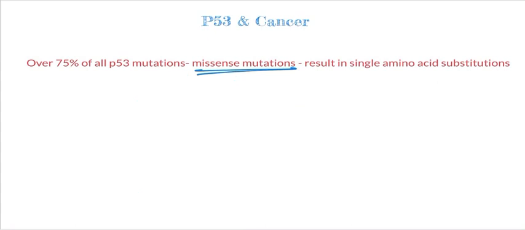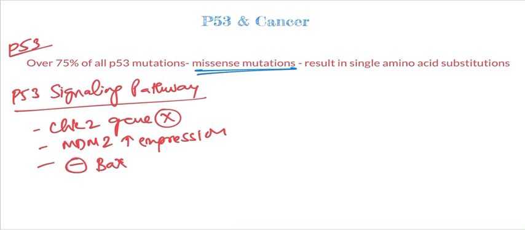The next way to interfere with the p53 pathway is by having defects in the pathway, like mutations in the CHK2 gene, that is the checkpoint 2 gene, or overexpression of MDM2 protein, or any mutation that leads to the inactivation of the downstream effectors of apoptosis like BAX and other apoptotic genes. All these eventually predispose to the development of cancer.